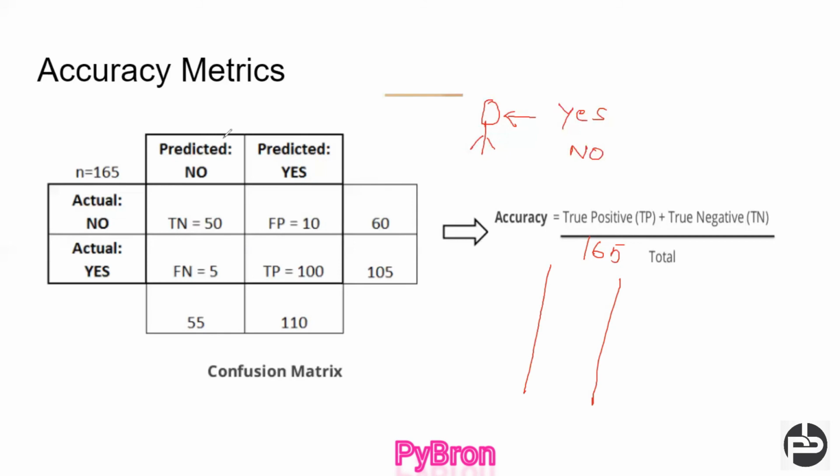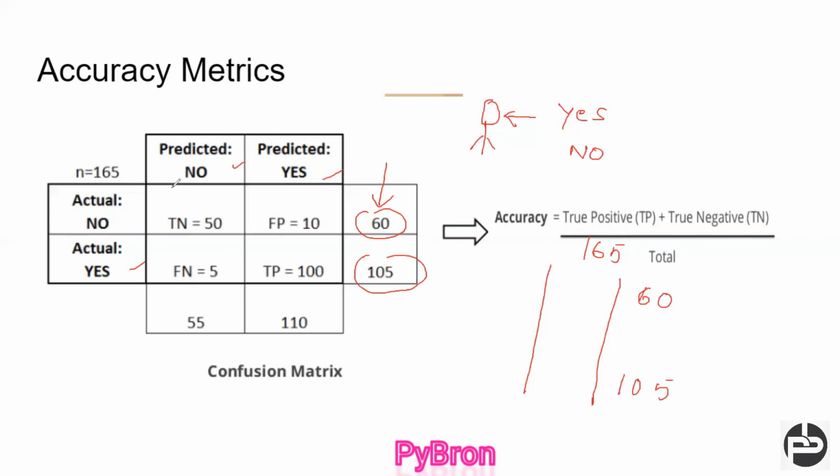Out of 165, 60 are actually not pregnant, and 105 are actually pregnant. Sorry, my bad: you can see the actual numbers. Now I have to check my machine's performance: out of the 60 non-pregnant ladies, how many will the machine identify correctly? So this is the actual no, actual yes, and this is the predicted no, predicted yes.